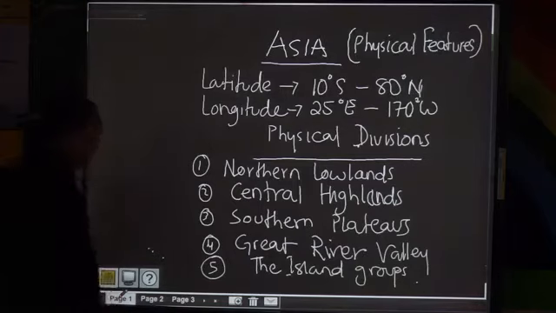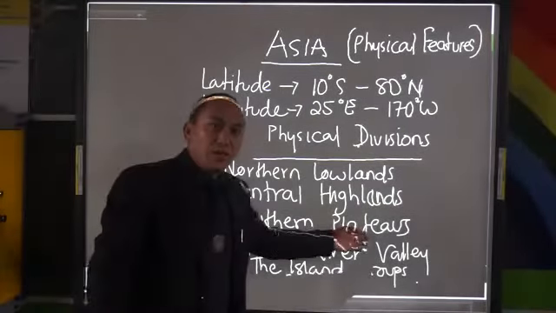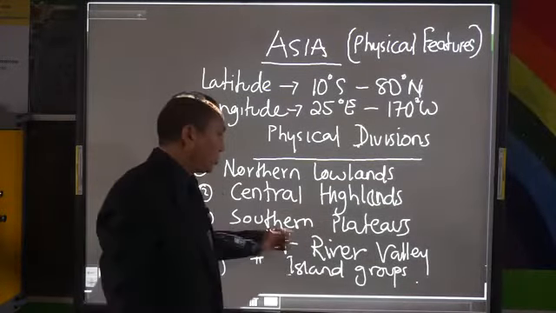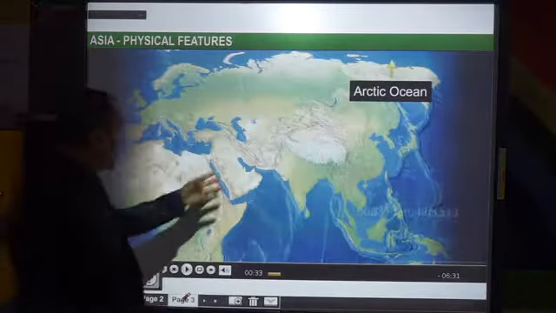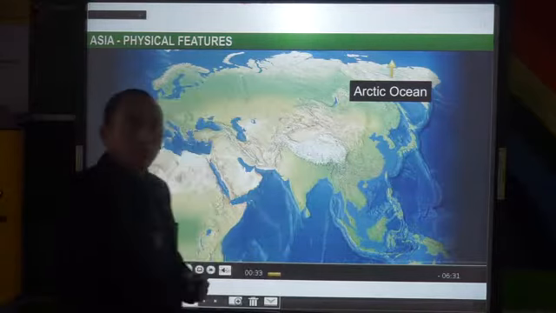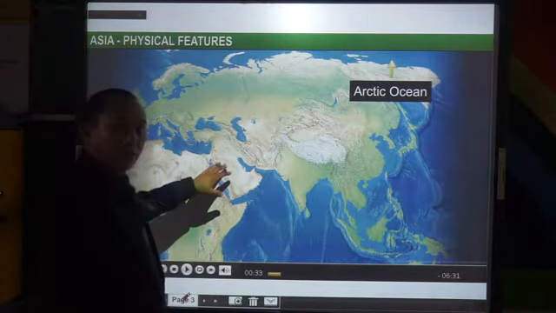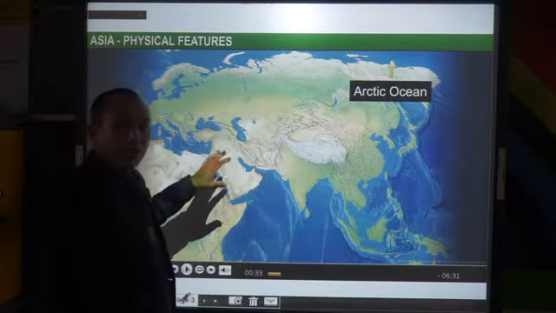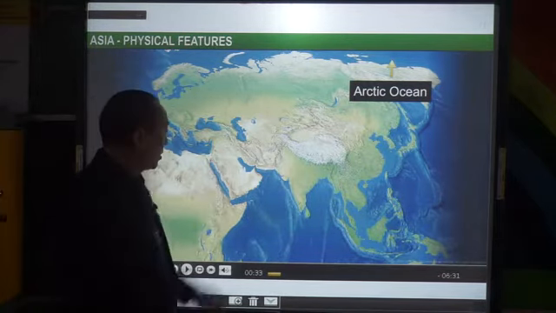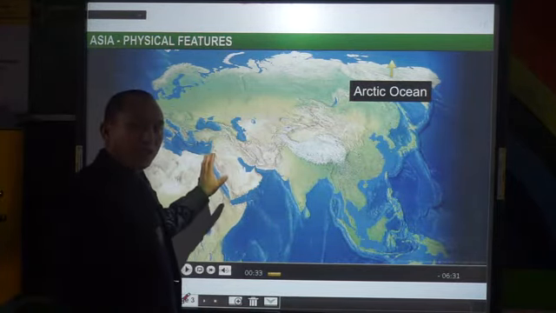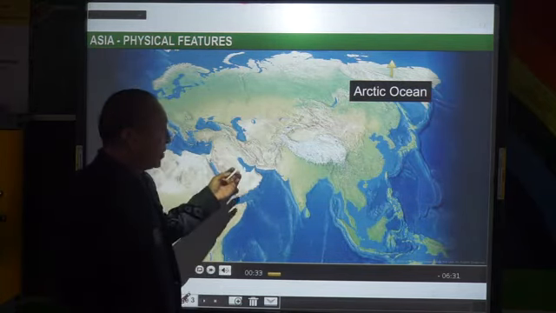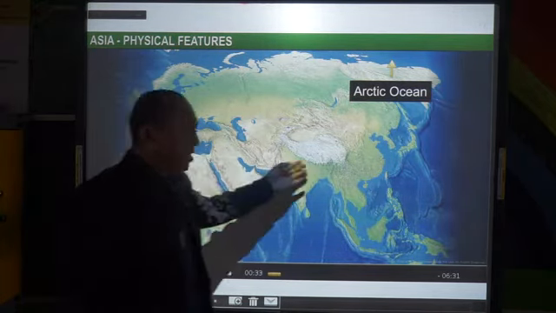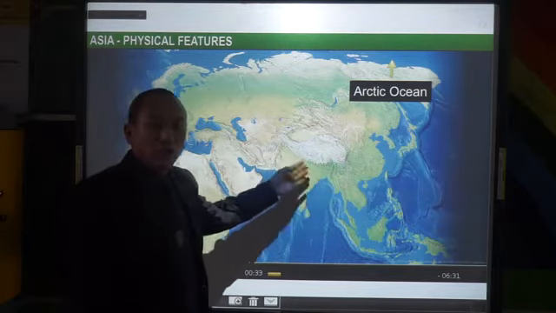Now let's see the next one, the southern plateaus. Which are the southern plateaus? We have three important plateaus here. The first one is the Plateau of Arabia, on the east coast of the Red Sea, and it slopes towards the Persian Gulf. Then we have the second one, the Peninsular Plateau of India.